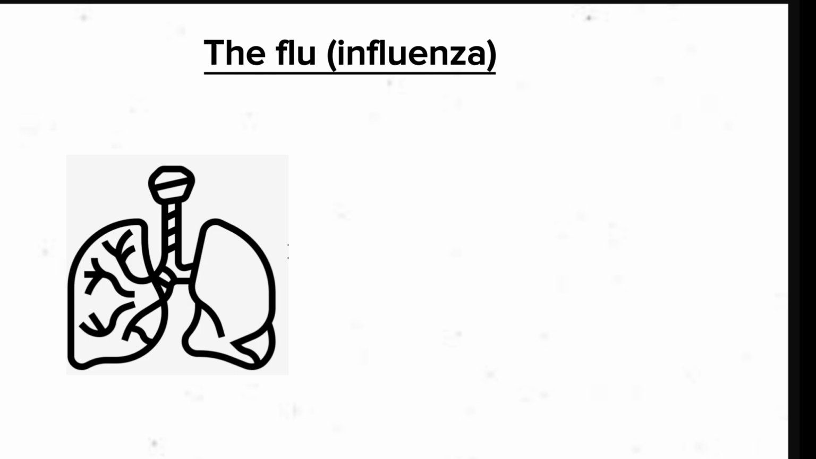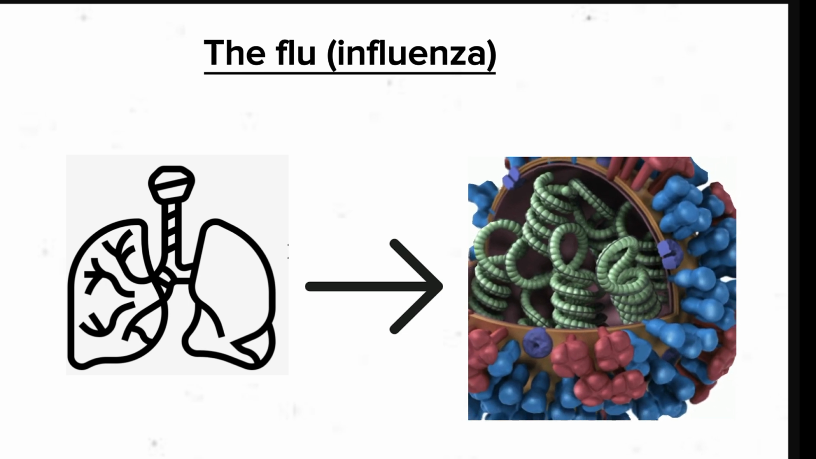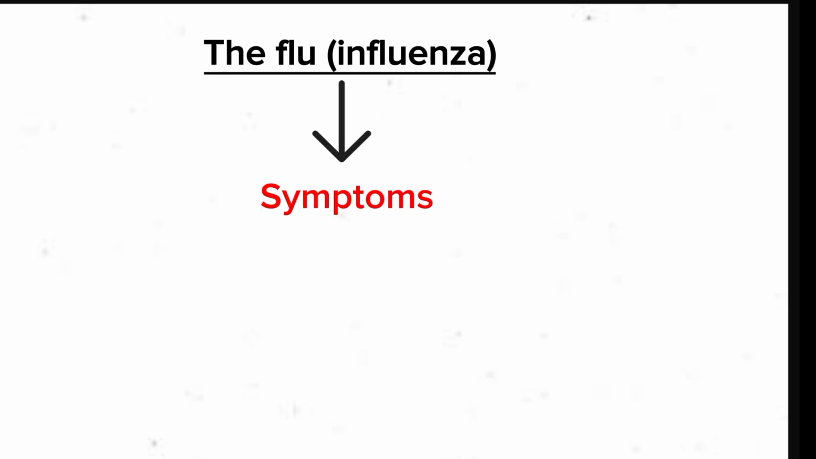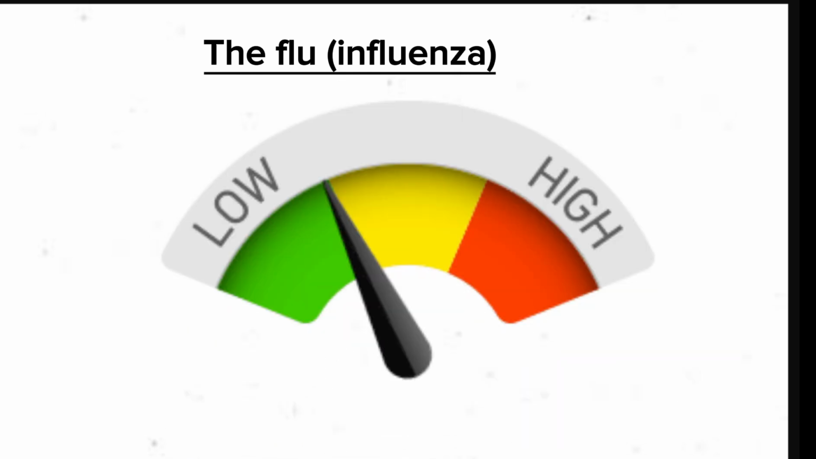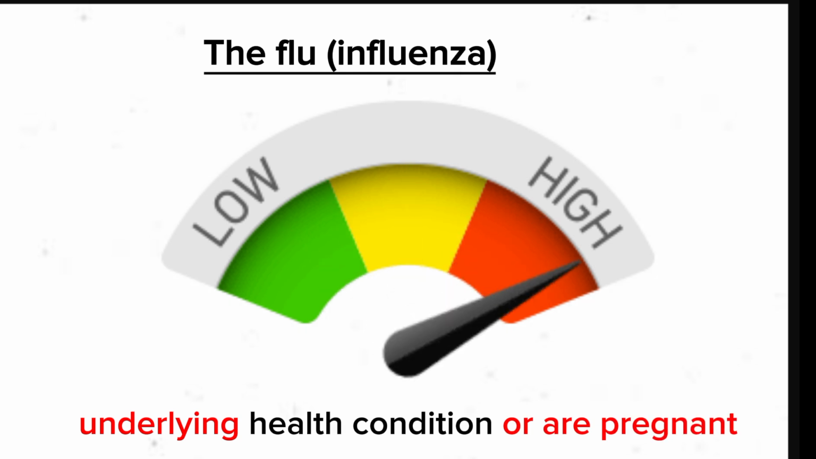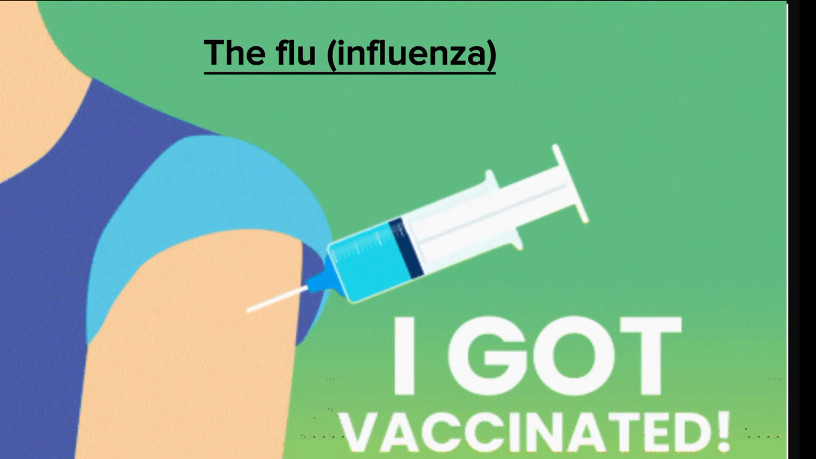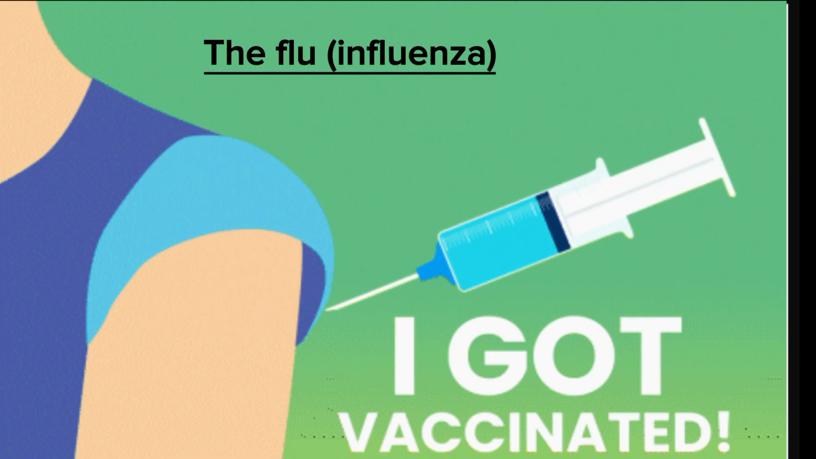The flu, influenza. The flu is a common respiratory illness you get from the influenza virus. Symptoms often include fever, head and body aches, coughing and a stuffy or runny nose. You're at risk for serious complications if you have an underlying health condition or are pregnant. Getting vaccinated every year is the best way to avoid getting sick with the flu.